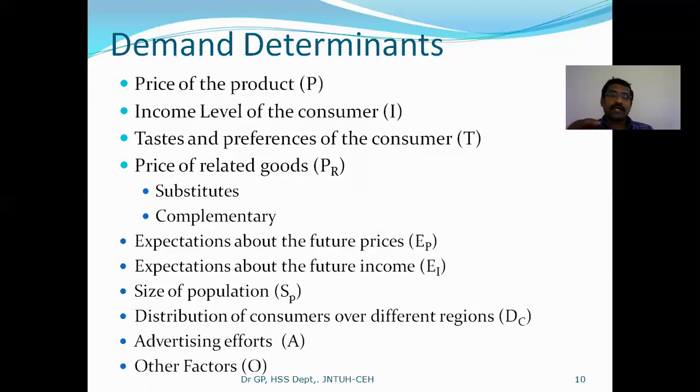So that is why the price increase or decrease of substitute goods and complementary goods will affect the demand of the product. Next, expectations about the future prices, right? In future, if I am expecting some product price is reducing, I postpone my purchase decision. If I come to know that in future the price of the product is going to increase, immediately what I do, immediately today I go and buy it.